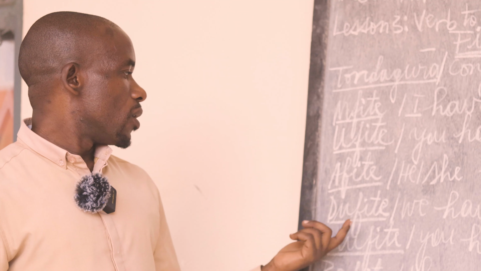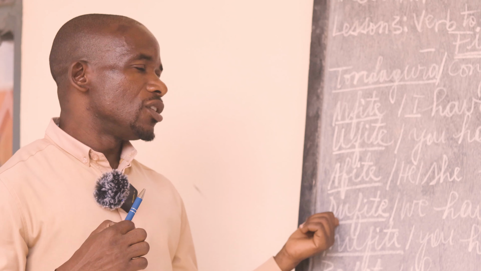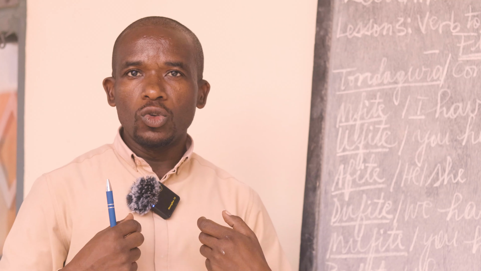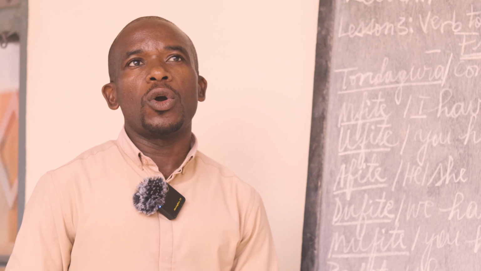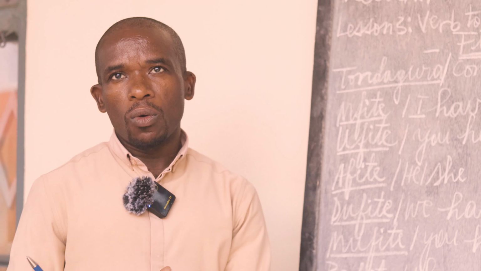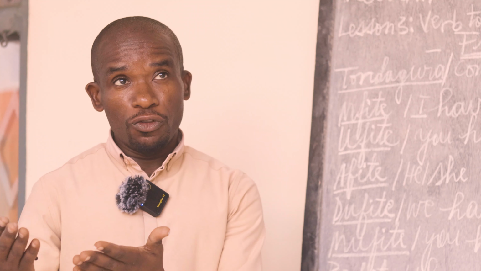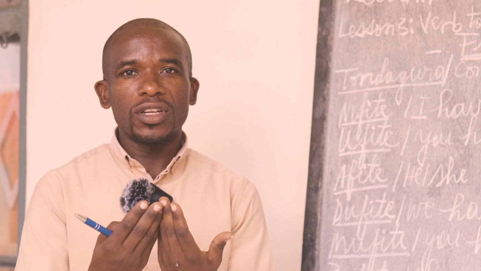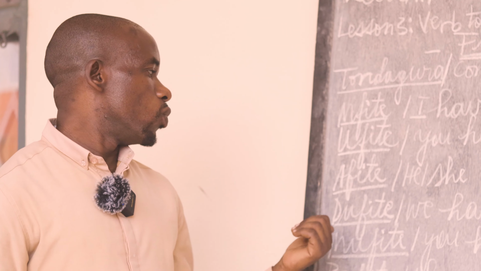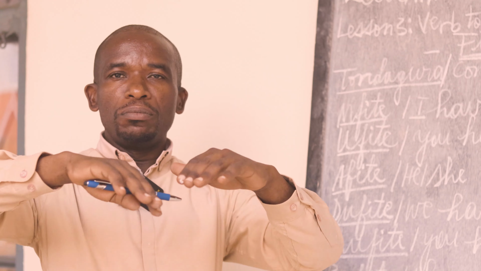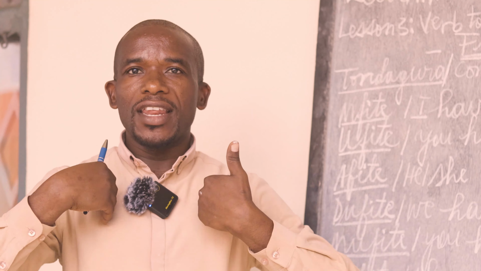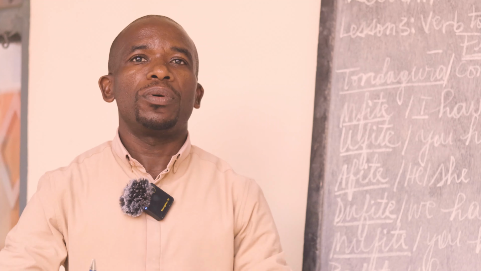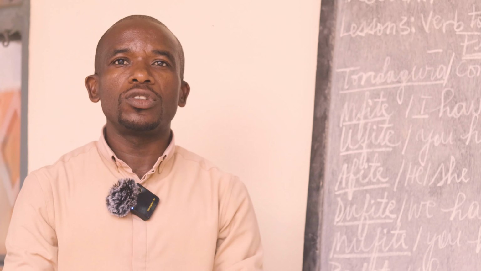So now let's go. Du is for we do. Sometimes it changes depending on the verb. Now in this case, verb to have, which is kugira in Kinyarwanda, is du. Dufite. It means you and I, all of us, a group, including myself, we shall use du.